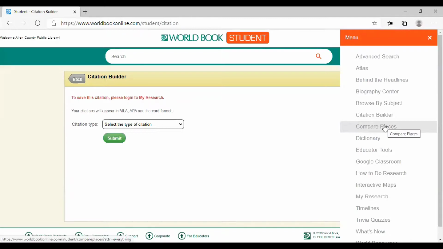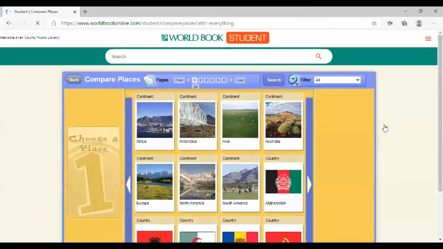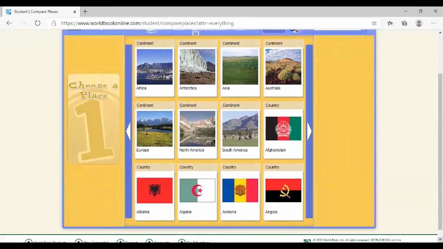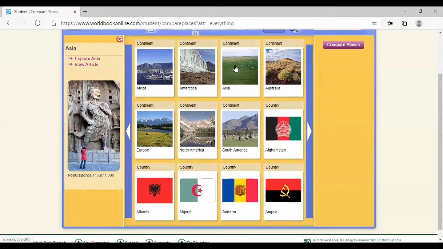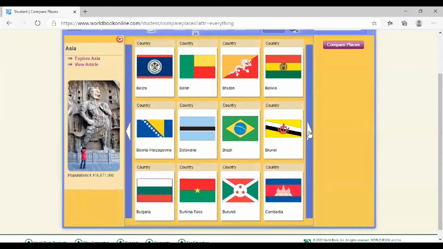There's a section called Compare Places. Not only do we have an encyclopedia, but we have an encyclopedia with a lot of bells and whistles. Now here we can compare places. This is a fun thing to do. If you'd like to compare Asia, you can click here. There's Asia. And there's some more countries. Most of them have their flags.